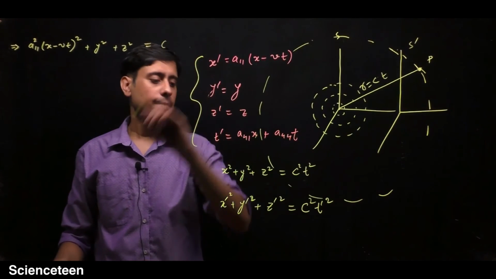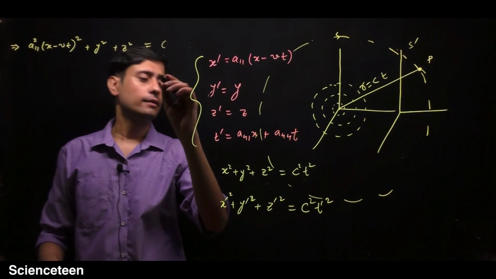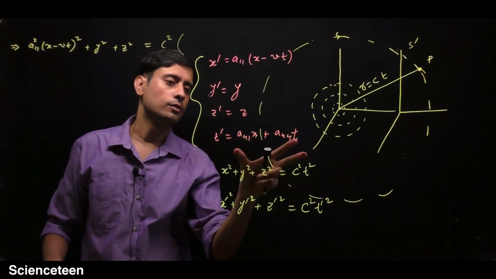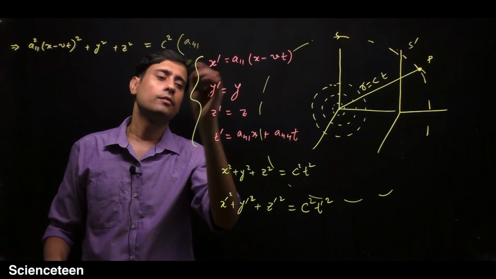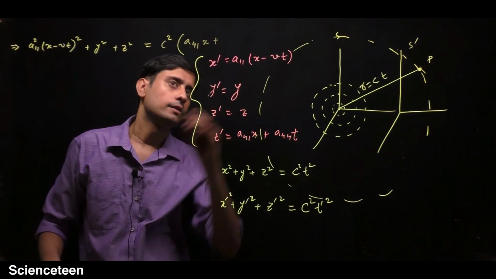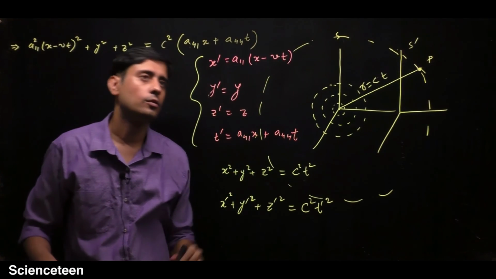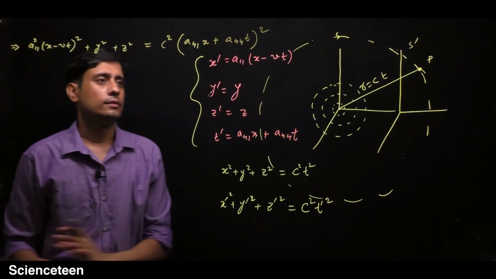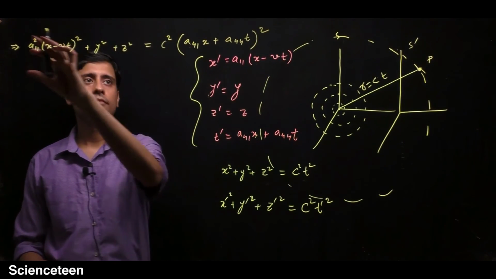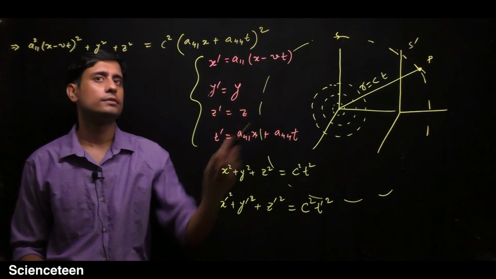So let's see, c square into t prime square, instead of t prime we have to put this whole term, a41 x plus a44 t, whole square. So this is the final equation which we will solve, and we will get these coefficients.